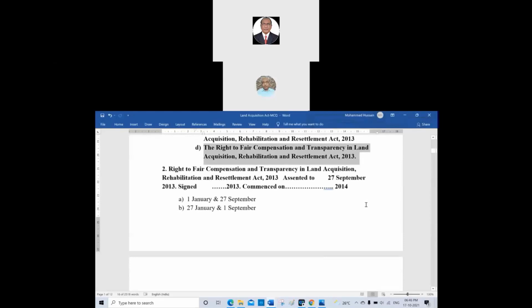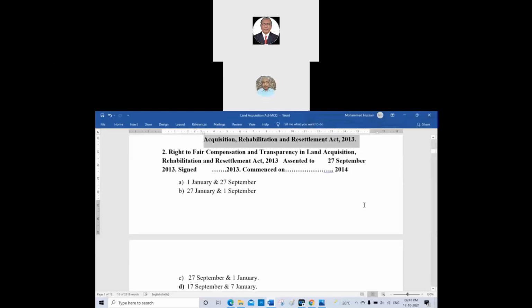Okay, now the second question. Right to Fair Compensation and Transparency in Land Acquisition, Rehabilitation, and Resettlement Act 2013, assented to dash, that is 27 September 2013, signed dash 2013 and commenced on dash 2014. Now the options are given over here.